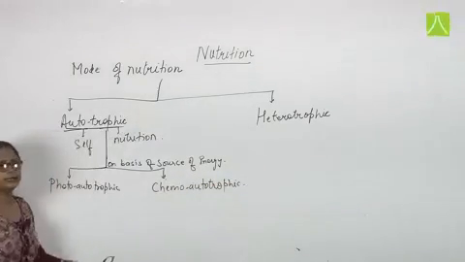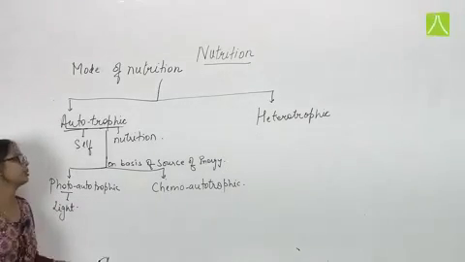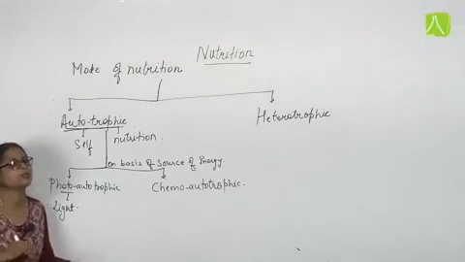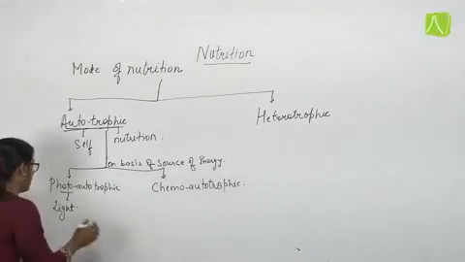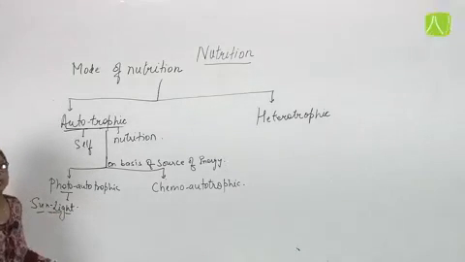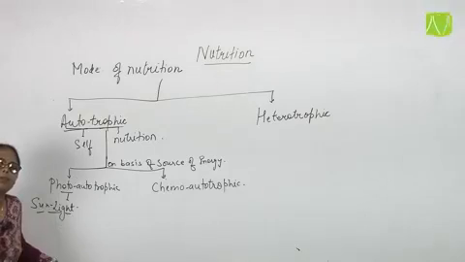Now photo means light. This is a type of autotrophic mode of nutrition where light is needed as a source of energy. So here light means what? That is sunlight. So here the sunlight is a source of energy which is used by those types of living organisms to prepare their own food.